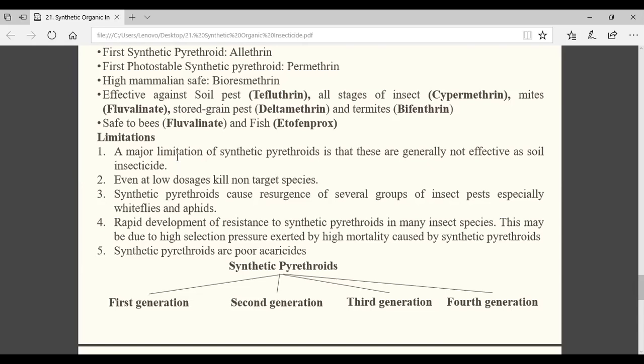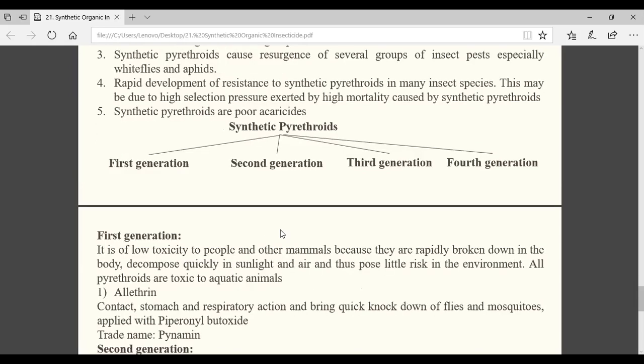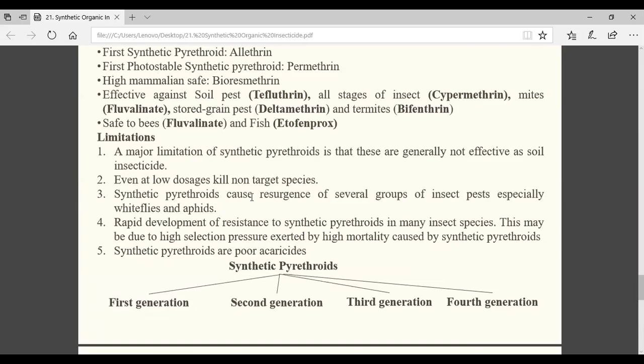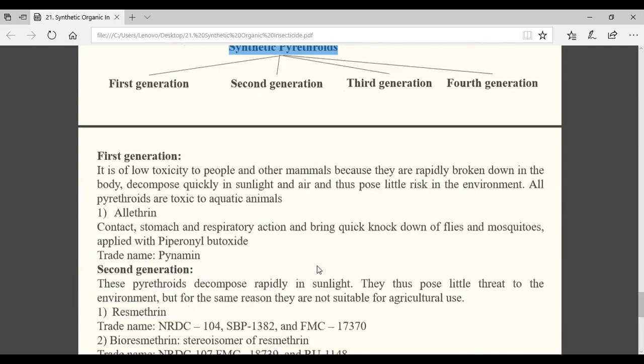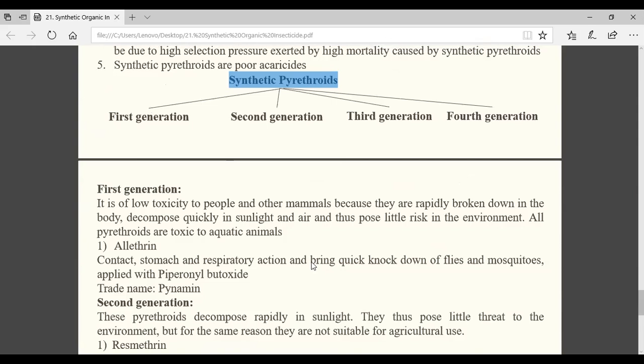Again, specifically in case of cotton, they are generally no longer recommended against whitefly, aphids and all sucking pests, because those pests have already developed resistance or resurgence against these synthetic pyrethroids. Again, they are poor acaricides. They are not effective against mites. So these are the disadvantages of synthetic pyrethroids. Okay, so 4 generations are there: first, second, third, and fourth.